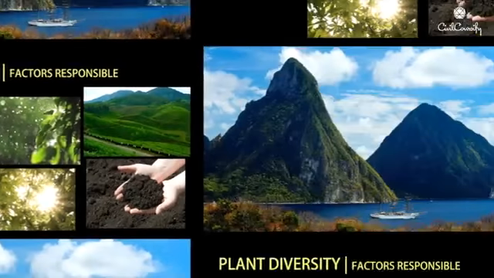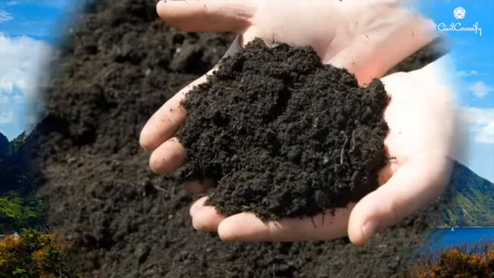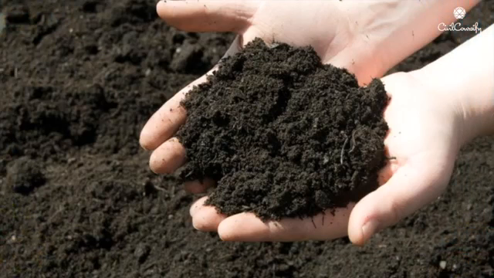The first one is land relief. The relief of the land is really important because we look at altitude, there are mountains, there are terrains, there are alluvial plains and plateaus, all of them have different kinds of vegetation. The second one is soil. This is really important because the kind of soil present in a particular area defines the kind of vegetation that will be there. For example, black soil is really famous for cotton. You don't see cotton being grown generally in alluvial plains or red soil. So this is how soil defines the kind of vegetation that will be there.